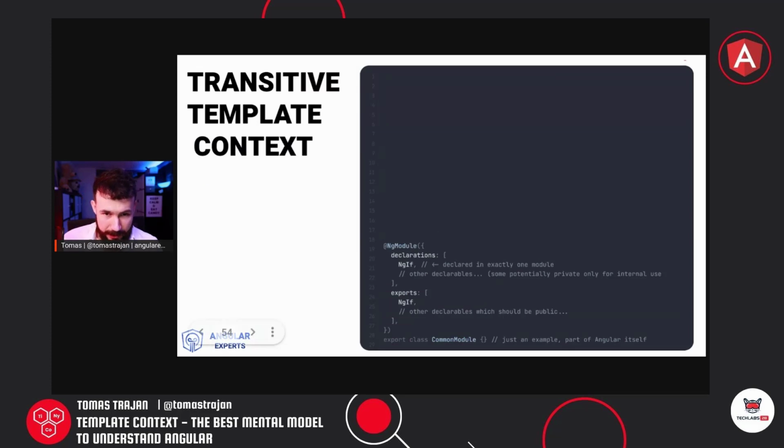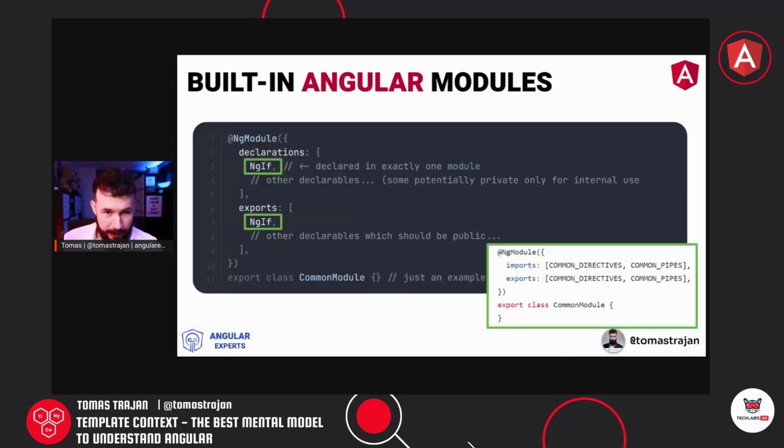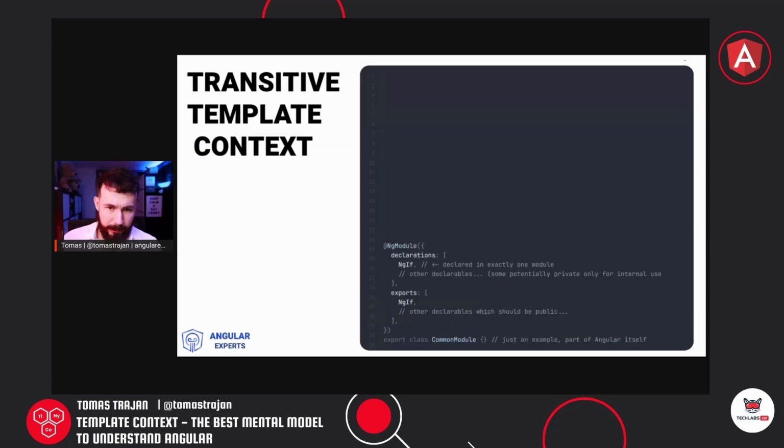And okay, so this is how it works. Now, you might be thinking that when I generate my Angular application, what I get out of the box is the application module with the application component, and I can just start using the ngIf and ngFor things in my template immediately, even though I am not importing the common module.